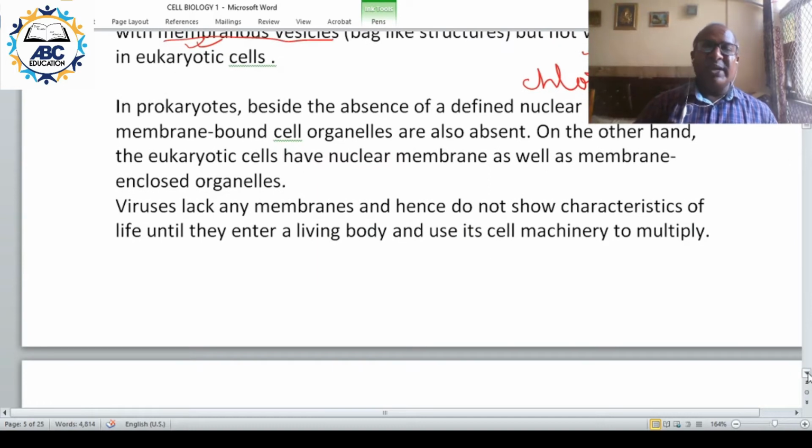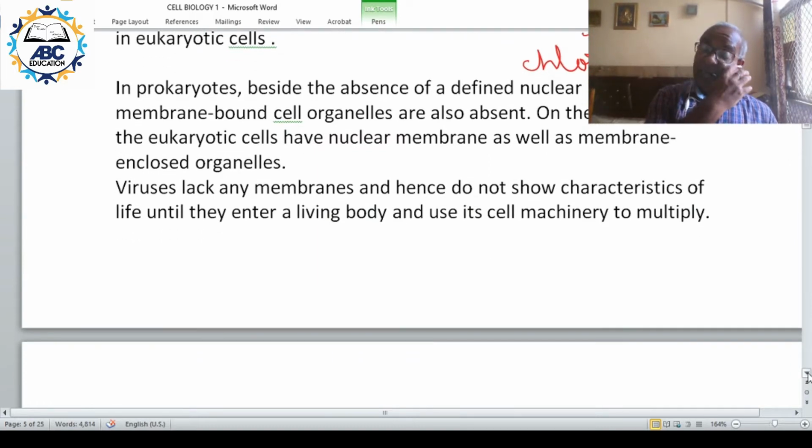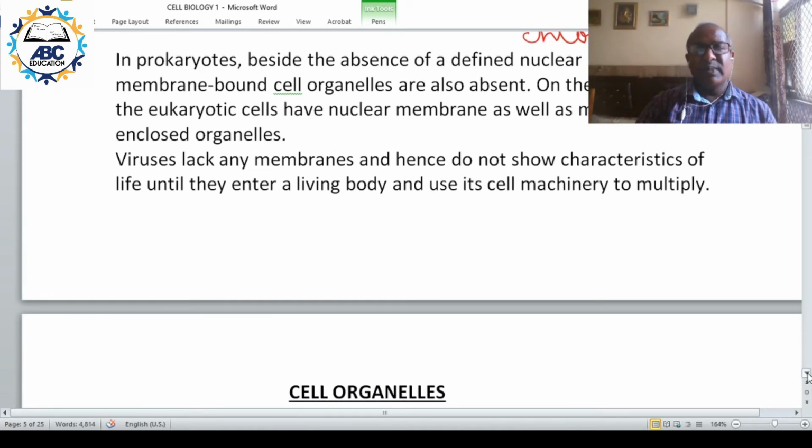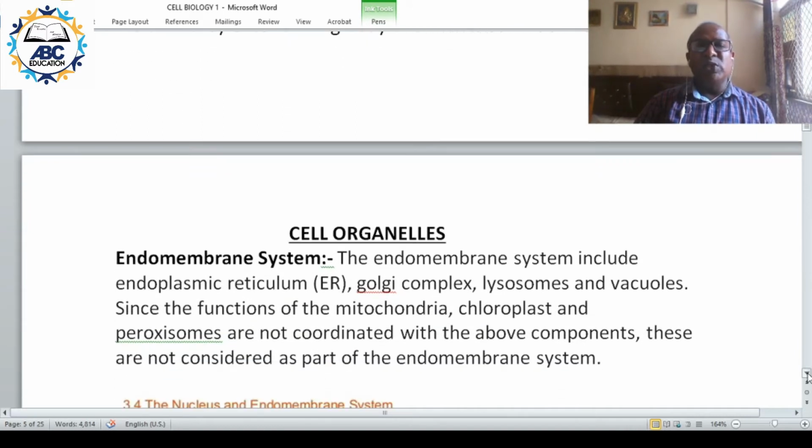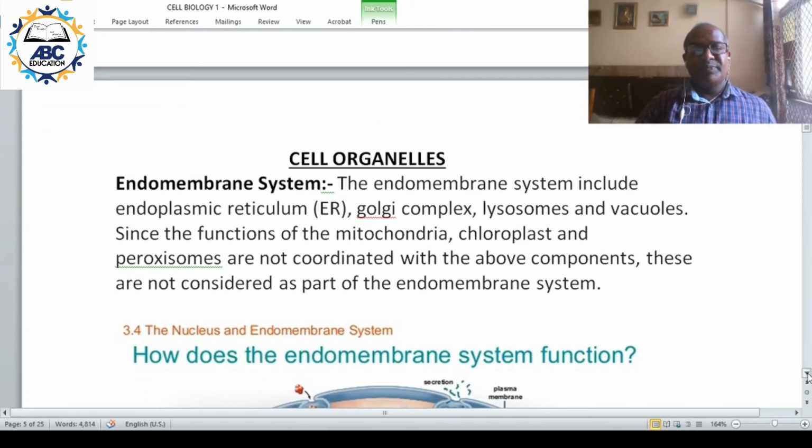We had studied virus in the beginning. Virus lacks any membrane. Viruses lack membrane and they do not show life activity until they enter inside a cell. So they will not have membrane bound structures. Now moving on to the cell organelles.